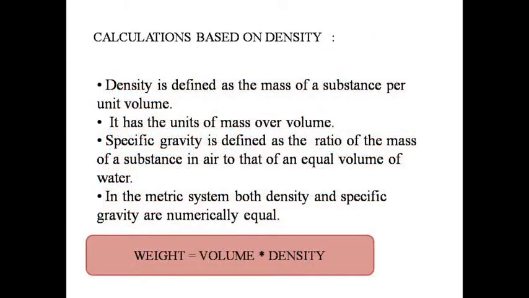Now we discuss calculations based on density. What is density? Density is defined as the mass of a substance per unit volume. It has the units of mass over volume. Specific gravity is defined as the ratio of the mass of a substance in air to that of an equal volume of water. In the metric system, both density and specific gravity are numerically equal. Weight is equal to volume multiplied by density.